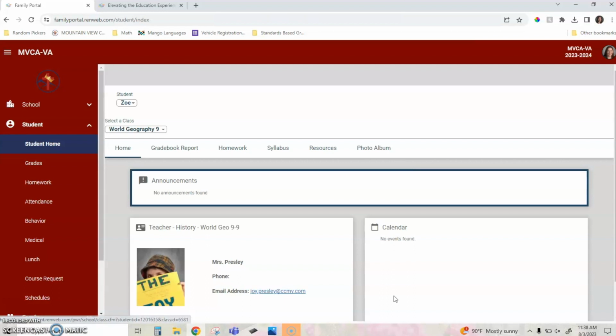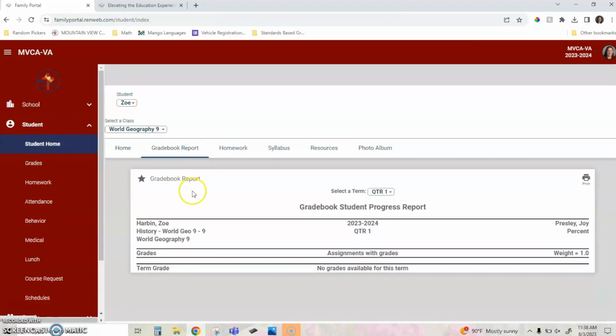If you click on the class, we'll click World Geography 9, for example. Once the teacher has grades entered, you can actually see each of the assignments with grades and the grade they got on each individual assignment, or if they have any missing or late work as well. So those are options in the Student Home.